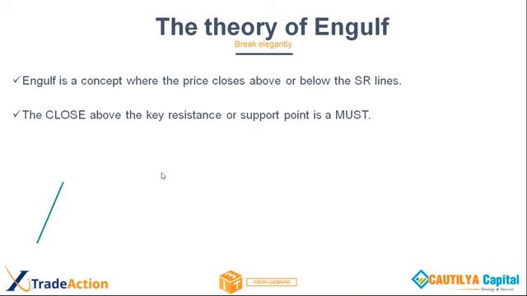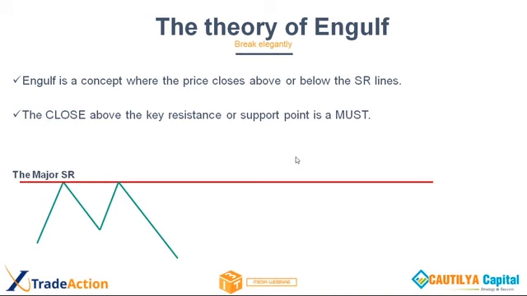Let's say the price is going up and then price reacted. It formed a minor SR first and price reacted from the same point. So the minor SR becomes a major SR. Every one of you knows that. So that red line is a major SR. Now there is a green candle. The green candle breaks the major SR line but closes below it.